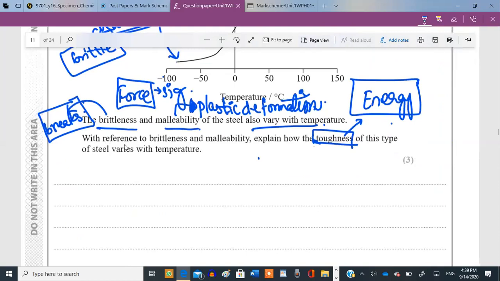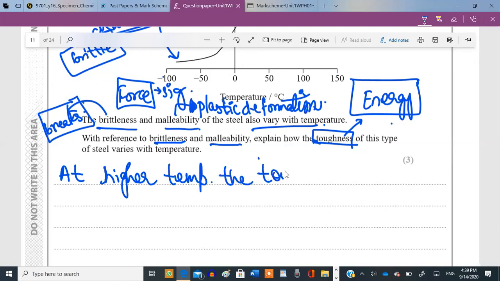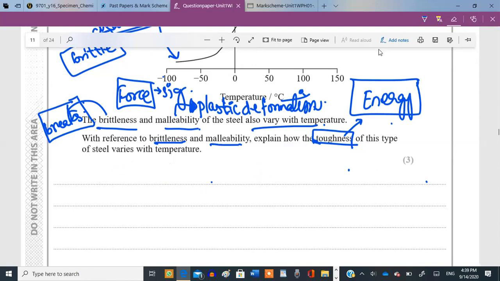Now read the question again. It says, with reference to brittleness and malleability, explain how the toughness of the steel varies with temperature. So I'll write down the answer. At higher temperatures, the toughness increases. Okay, that's the first statement. Or I should say that as temperature rises, the toughness increases. Yeah, that's a better answer. The higher the temperature, the greater the toughness.